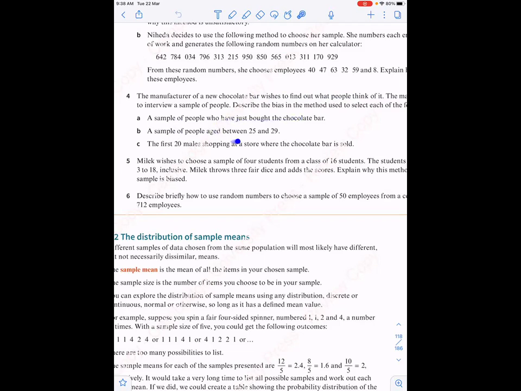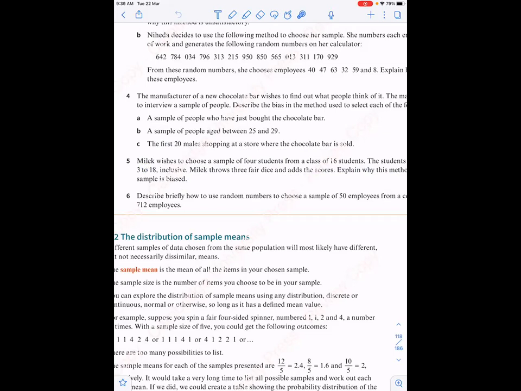Sample people aged between 25 and 29. So he's considering only the young people. He's not taking the middle-aged or old people into account, and not even the children's choice. And we just discussed that an unbiased sample is one where every member of the population has an equal chance of being selected. The first 20 males shopping at a store where the chocolate bar is sold. Why male? He's not considering the females. So this is not going to be a random sample.